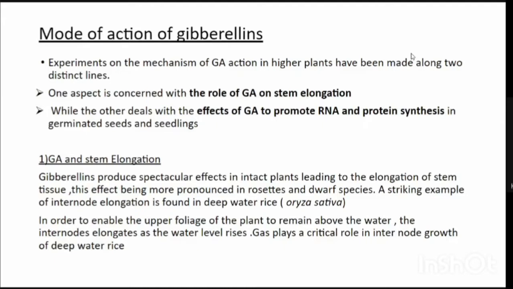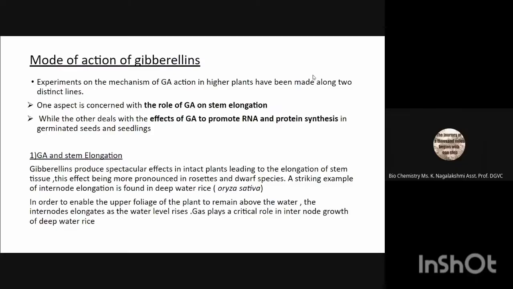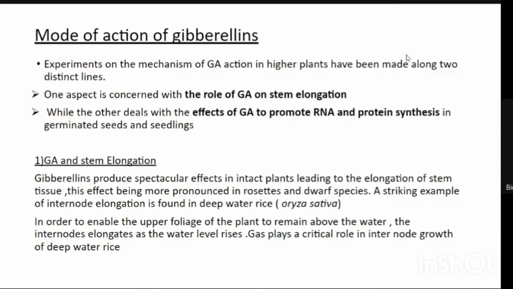Gibberellin produces a spectacular effect in intact plants, leading to the elongation of stem tissues, this effect being more pronounced in rosette and dwarf species. A striking example of internode elongation is found in deep water rice, Oryza sativa. In order to enable the upper foliage of the plant to remain above the water, the internodes elongate as the water level rises. Gibberellic acid plays a critical role in the internode growth of deep water rice.